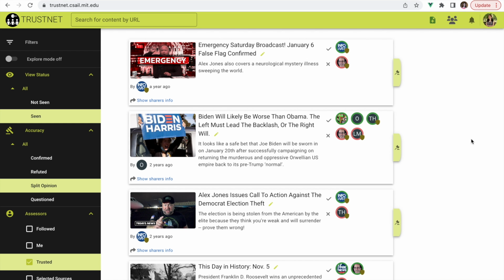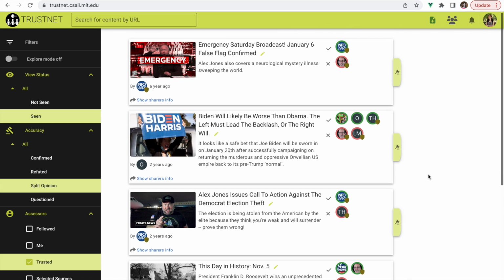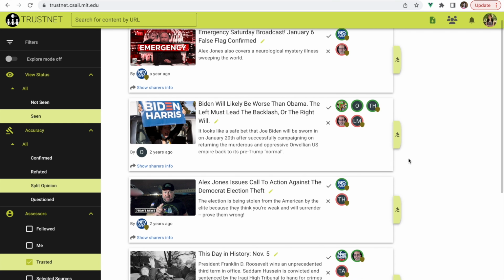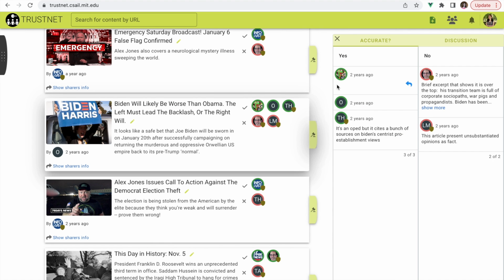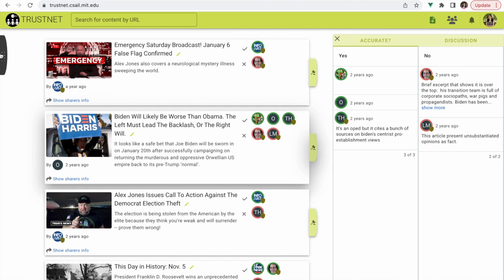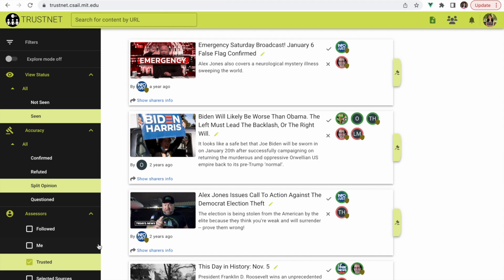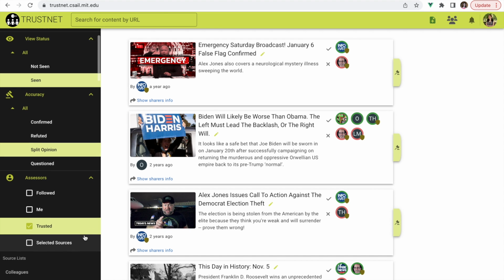Here, you can see the feed of posts on this platform as is presented to a user. Each post appears with indicators of how it was assessed by those that the user trusts or follows. For example, all of these stories have been assessed as accurate by some, but as inaccurate by others. The user can also choose to expand the assessments and see the reasoning of these sources in support of their assessments. The platform also provides a filter that users can use to narrow down the posts in their feed.